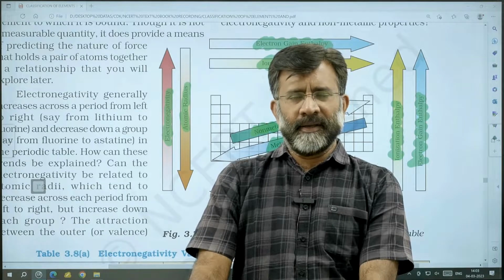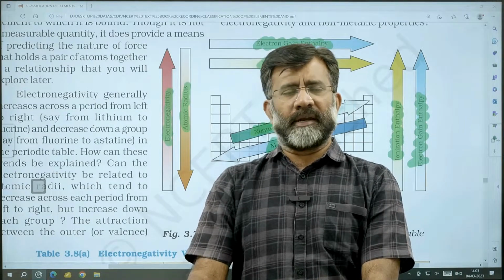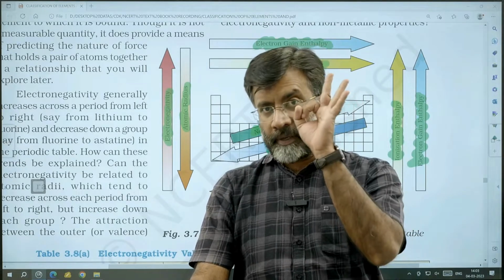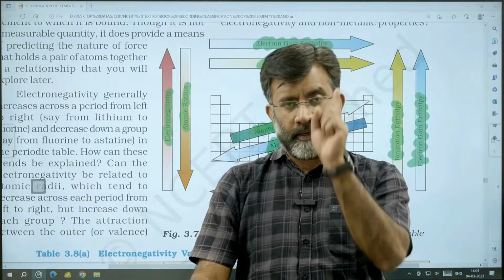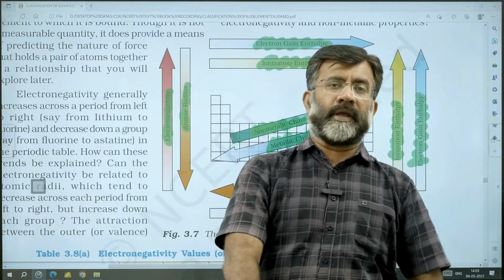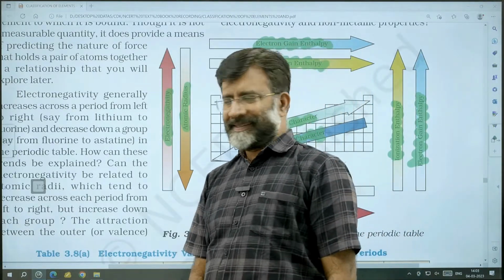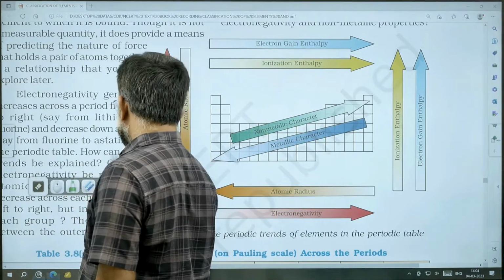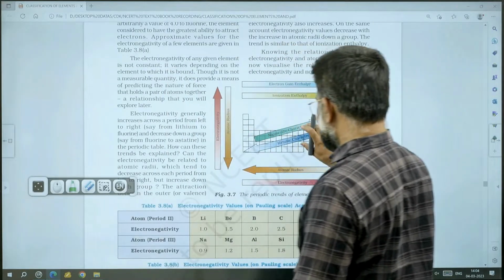Is it clear? So some important periodic trends if you go through: electronic configuration, very, very important. Atomic radius, very, very important. Ionization enthalpy, electron gain enthalpy, electronegativity. Right? Yes. What else? What else in the chapter?